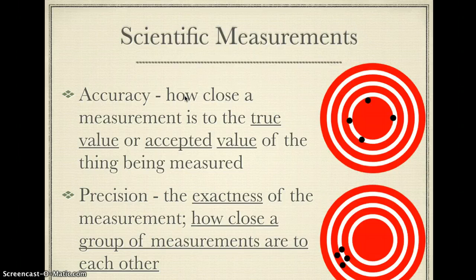Precision is what we call the exactness of the measurement. It's how close those measurements are to each other. And we see here on the bottom, these 4 dots are very close to each other, so that is very precise. If we look at the top picture, though, the 4 dots are not very close to each other, so it is not precise. So we need to make sure we understand the difference. Accuracy is hitting the bullseye, precision is getting close to each other.